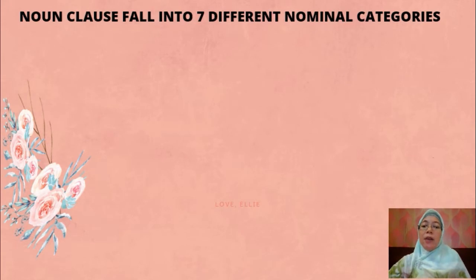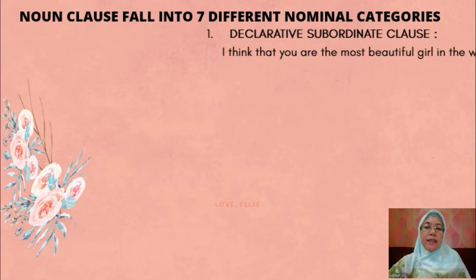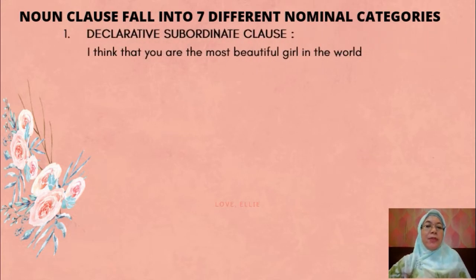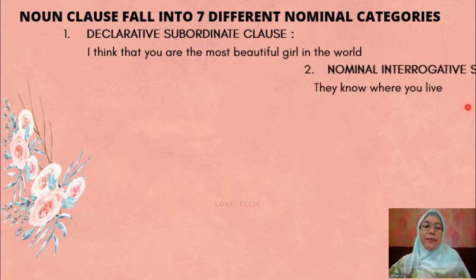Okay, and then the noun clause falls into 7 different nominal categories. Number 1, declarative subordinate clause. It is because of what? Because it is exactly the same as a declarative sentence. I think that you are the most beautiful girl in the world. You are the most beautiful girl in the world is a declarative sentence. And if you combine it with I think and that, it becomes a declarative subordinate clause.